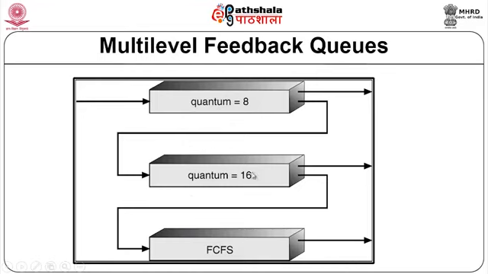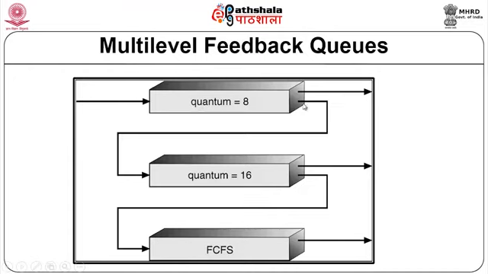And in the second queue, again it gets an opportunity to use the CPU, but now for a time equal to 16 time units. If it finishes within the 16 time units, then it can terminate, else it will be moved to a lower priority queue where it is scheduled first come first served.